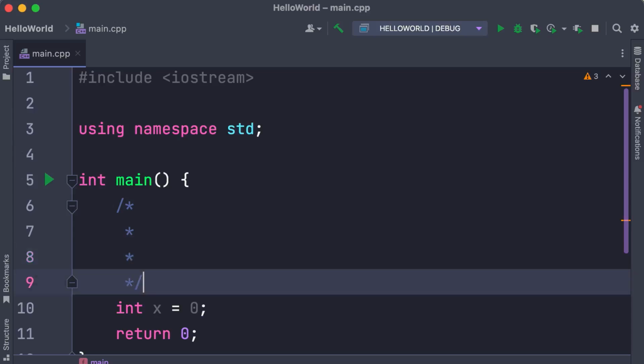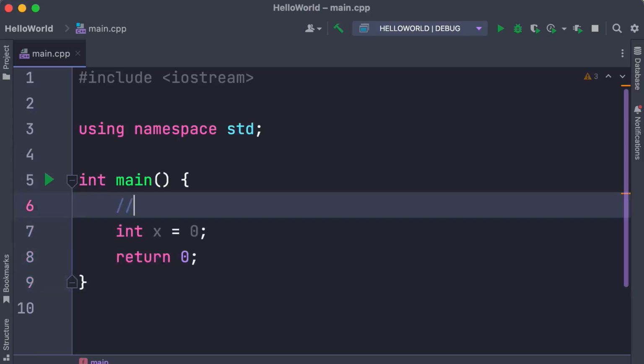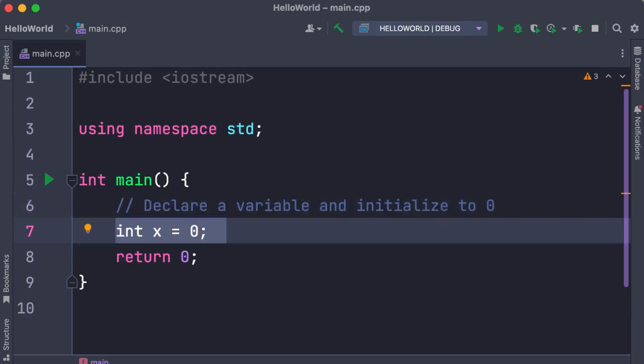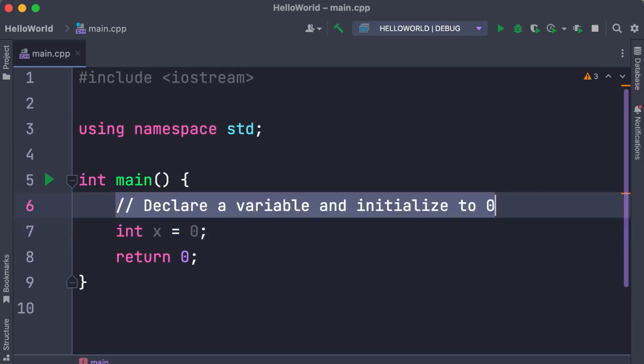Let me show you what I mean. So here I can write a comment and say, declare a variable and initialize it to 0. Well, it is obvious that that's what we're doing on the next line. So this comment is completely unnecessary and it's making our code a little bit verbose. We don't want to sprinkle our code with all these kinds of unnecessary comments. Instead, we should use comments to explain whys and hows.